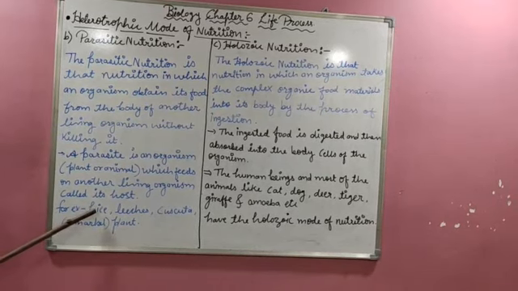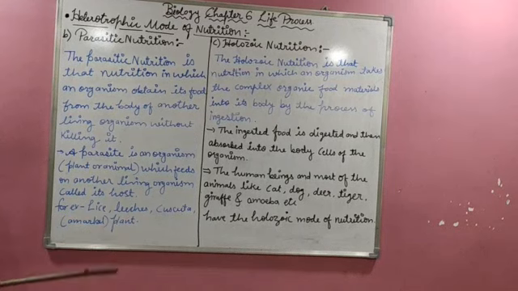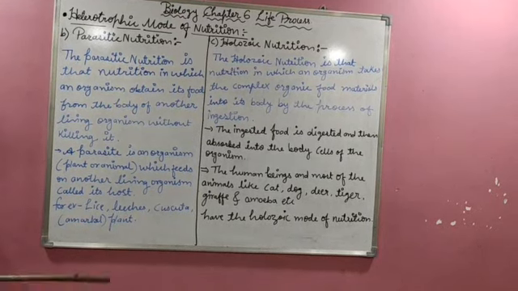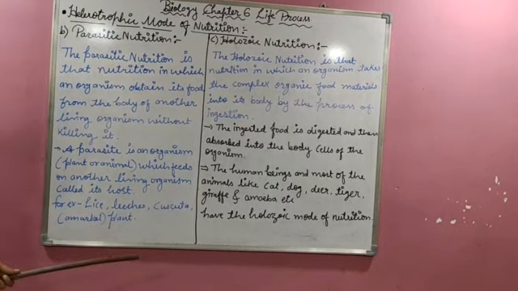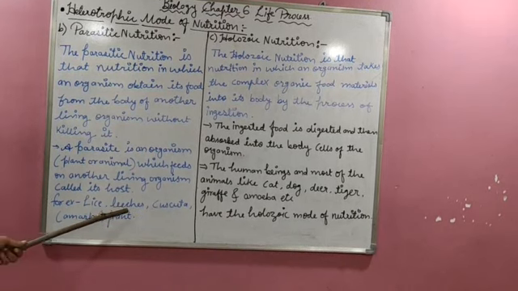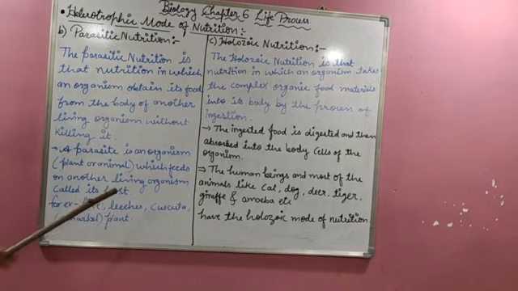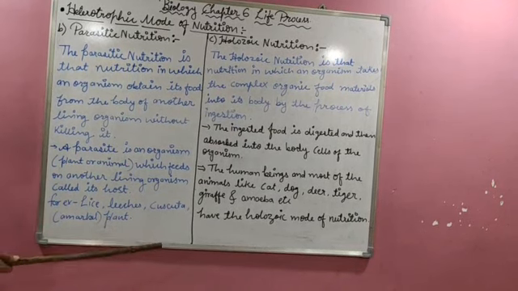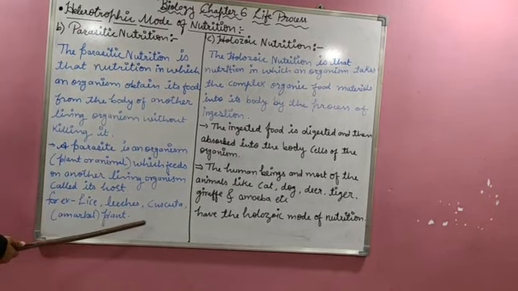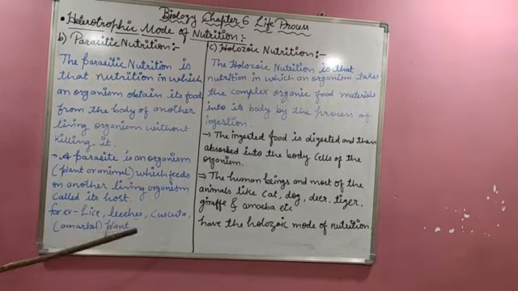So I think it's clear to you, students. And the leech also is such a kind of animal, which you mostly find on an animal's body, sucking its blood. So without killing the living organism, they are getting food from that organism.